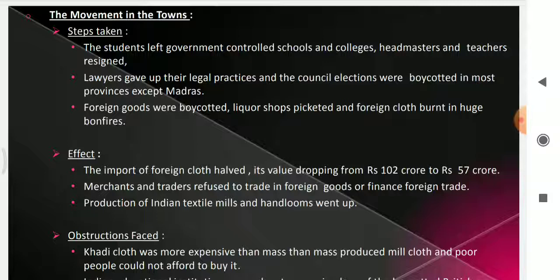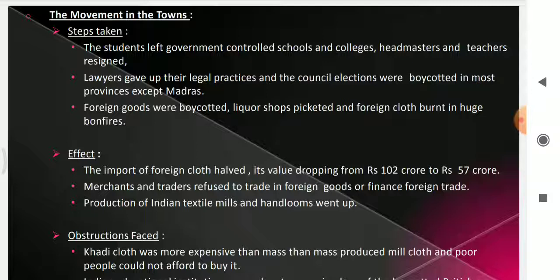All the merchants and traders refused to trade in foreign goods or finance foreign trade, and the production of Indian textile mills and handlooms went up. How did it go up? Because we refused British goods and started using Indian cloth.